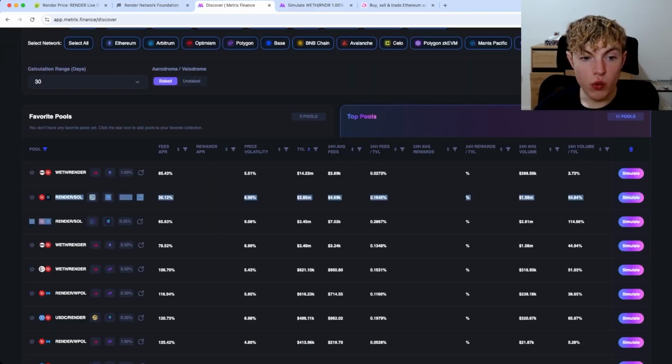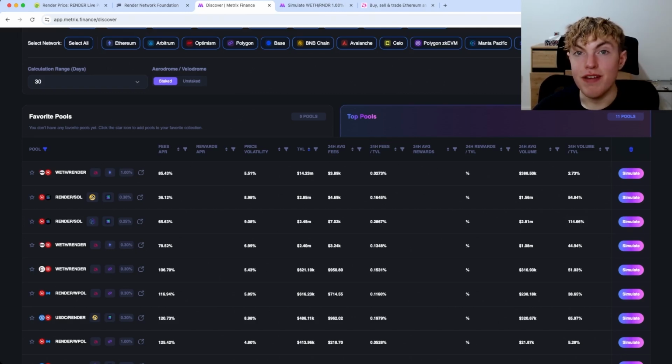Here we have two Render to Sol positions. One's over on Orca with a 0.30% fee tier. One's over on Raydium with a 0.25% fee tier. And I'm going to take a look at the one that's over on Orca because it has a higher TVL. I personally feel like a higher TVL pool would give more consistent returns. So I'd rather be invested in a higher TVL pool.